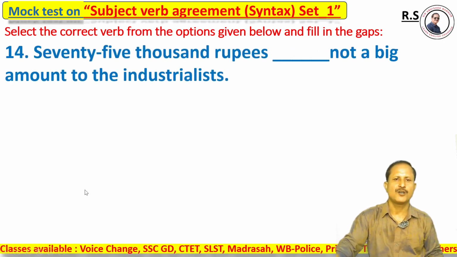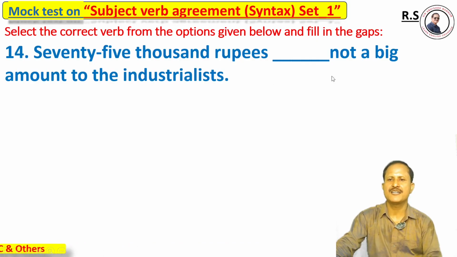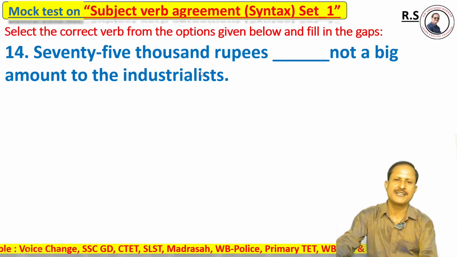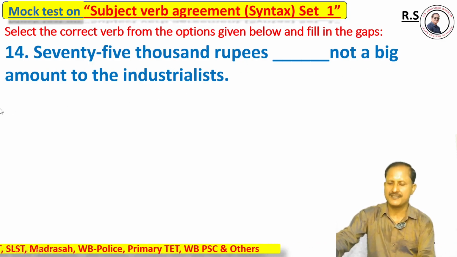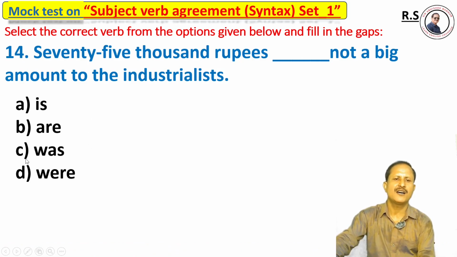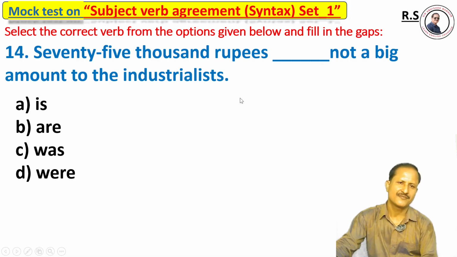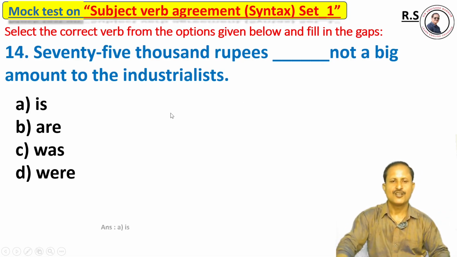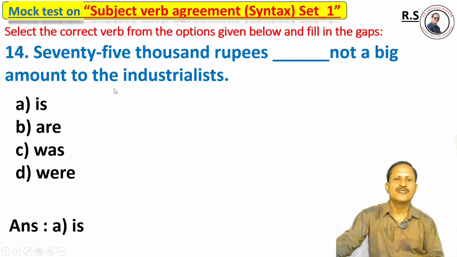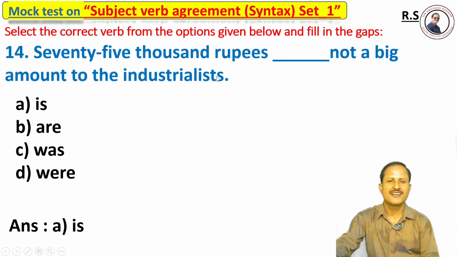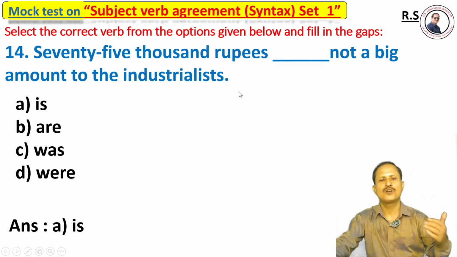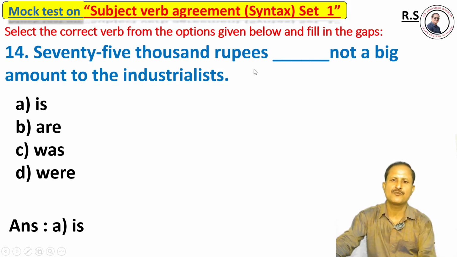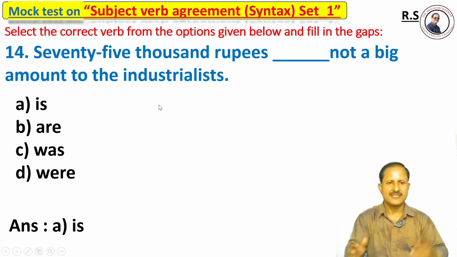Question number 14. 75,000 rupees dash, not a big amount to the industrialists. Options: option A is, option B are, option C was, option D were. The right answer is option A, is. 75,000 rupees is a unit. As a unit, it is always a singular subject, and that's why it agrees with the singular verb. So option A, is, is the correct answer.